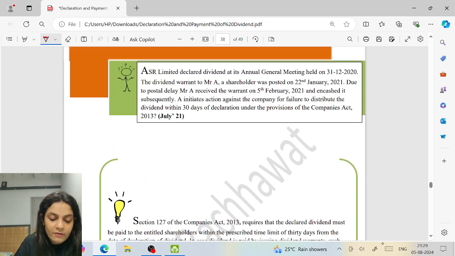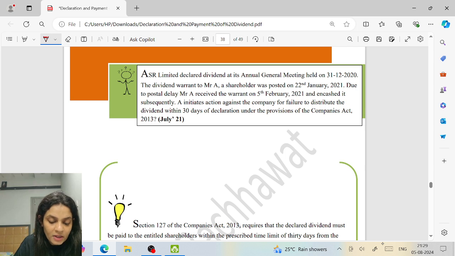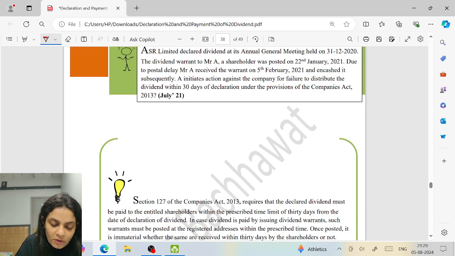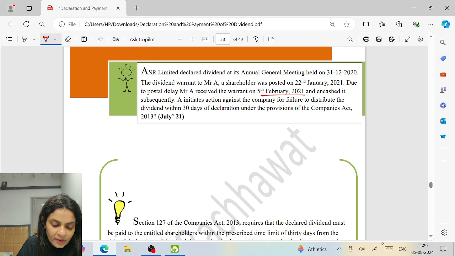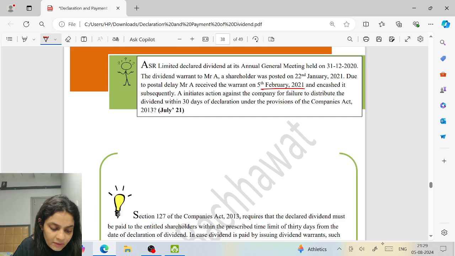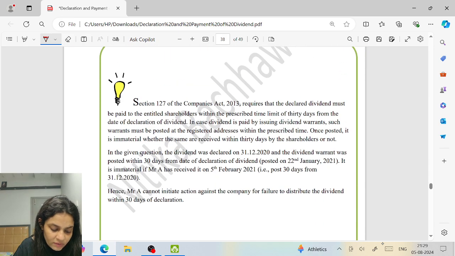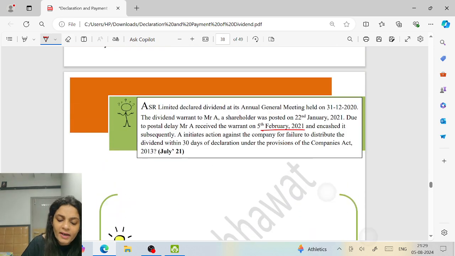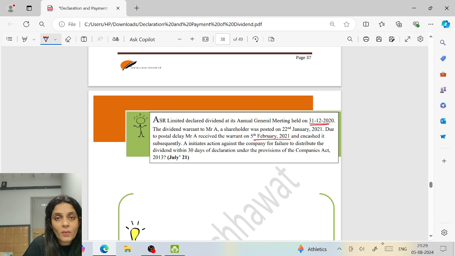ASR Limited declared dividend at its annual general meeting held on 31/12/20. The dividend warrant to Mr. A, a shareholder, was posted on 22nd Jan. Due to postal delay, Mr. A received the warrant on 5th Feb and encashed it subsequently. A initiates actions against the company for failure to distribute the dividend within 30 days of declaration. Will it be liable? No, they have already dispatched.